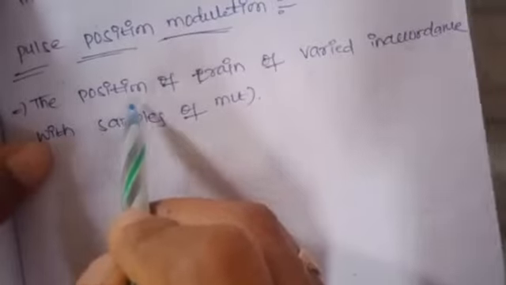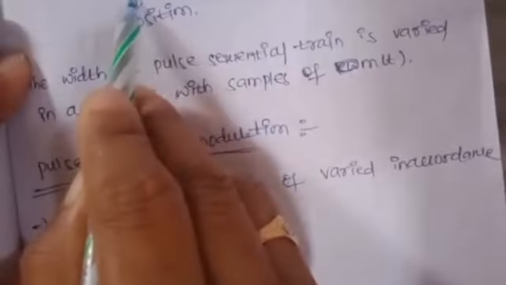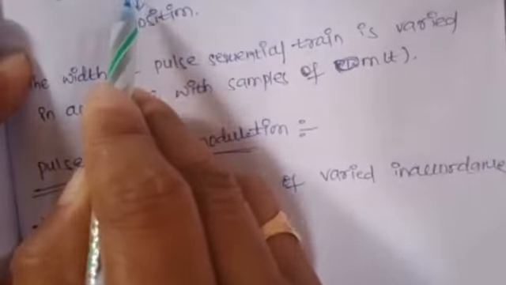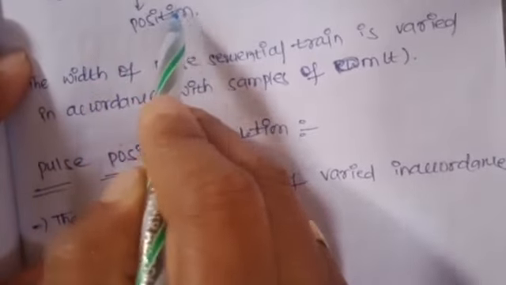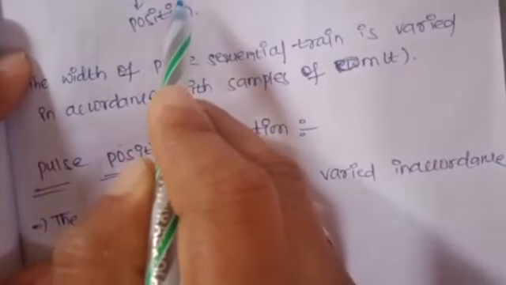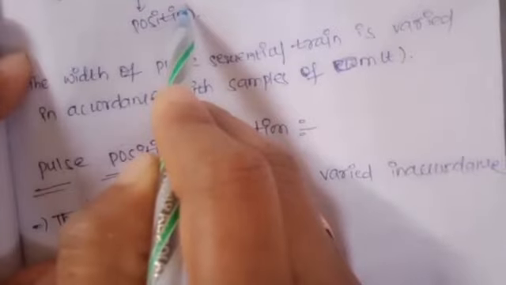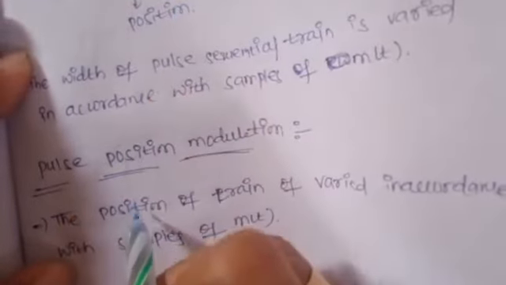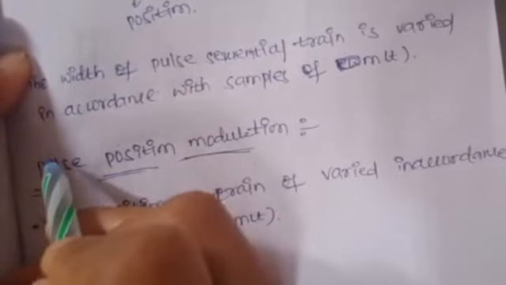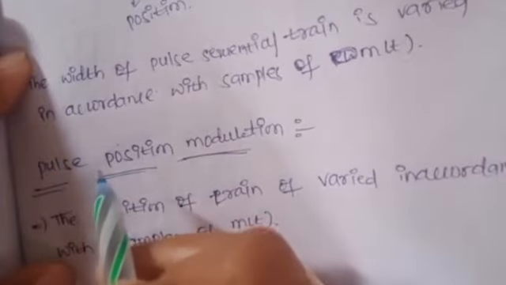Coming to pulse position modulation. In pulse position modulation, the position of the pulse train is varied with respect to the samples or amplitude of the message signal, where the width and amplitude of the pulse train are constant.